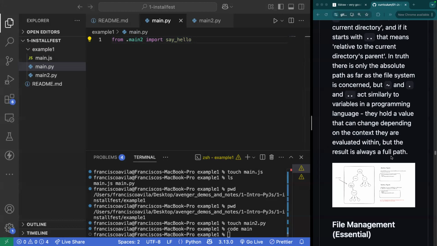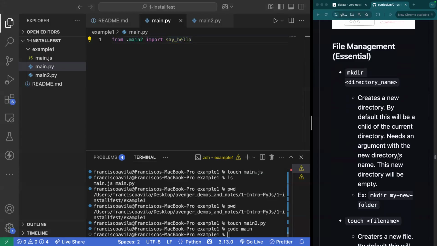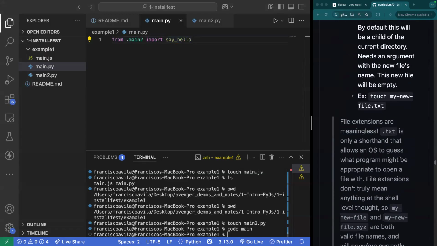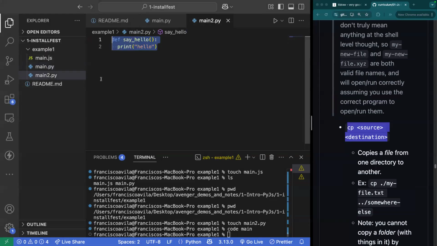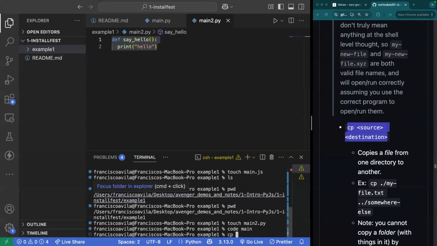Okay, perfect. Let's go ahead and continue going down here. We already went over make directory. We went over touch as well. CP, which is going to be our copy command. All right. So let's say that I wanted to have a copy of this main2.py inside of my Installfest. Well, what I would do here is I would run CP and name the source. The source that I currently have is main2.py. So that's the current location where this file lives.